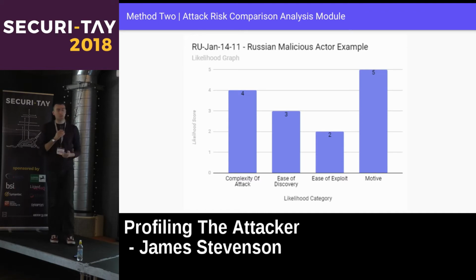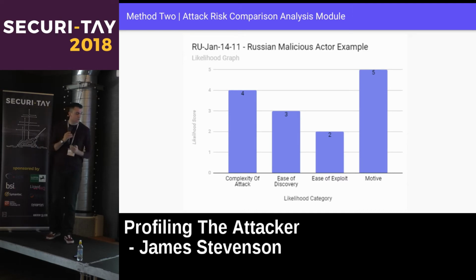So moving on to our second method for offender profiling. This method looks at risk. It says, what is the risk of this attack to us or our customers? The way we do this is very similar to the OWASP risk rating methodology, if you know it, and we take two areas. We take likelihood and we take impact. And we answer several questions in those areas, again, scoring them between 0 and 10. Now that scoring can be qualitative or it can be quantitative, but generally it's going to be the same framework used across all of our attacks.